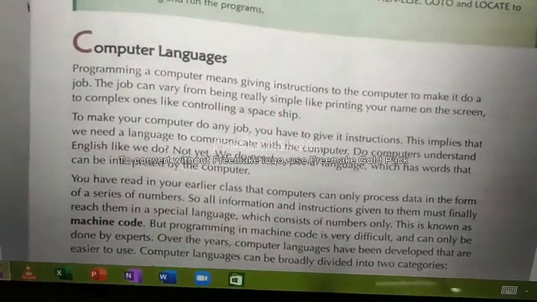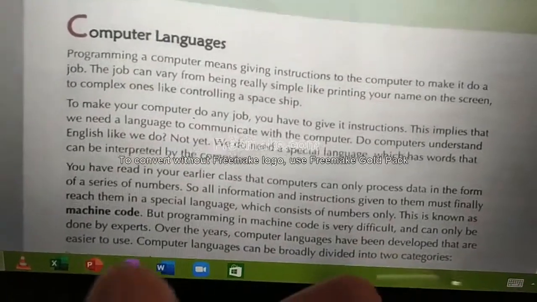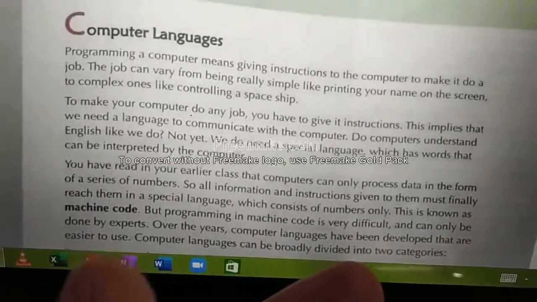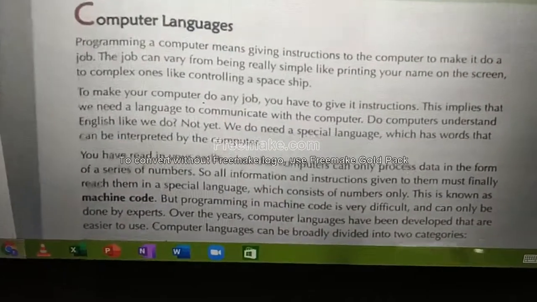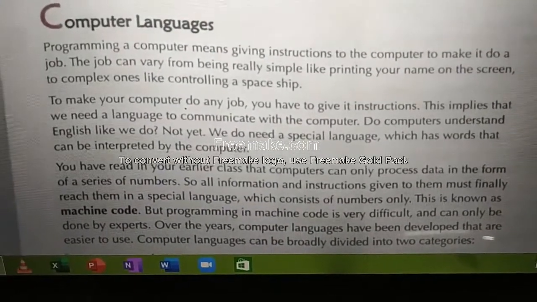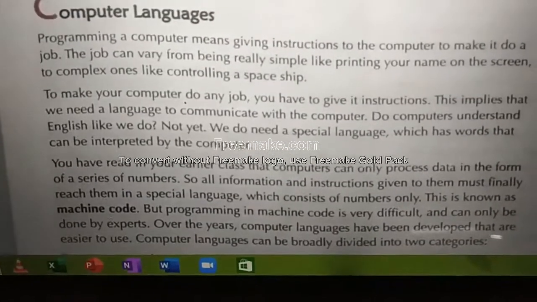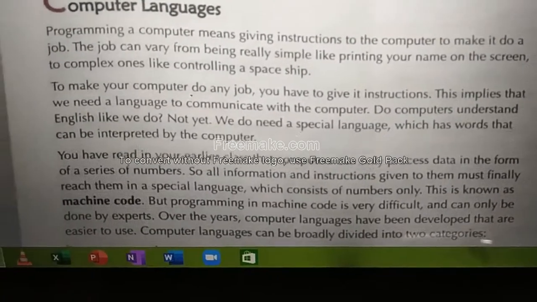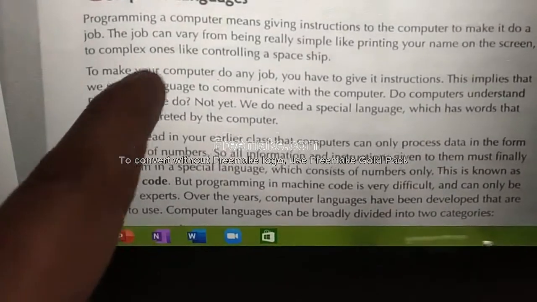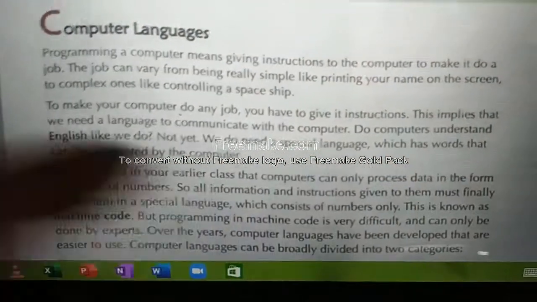So how is everything controlled? By giving some instruction to it. According to the instruction, the computer executes the process. If your instruction is given correctly, the computer will do the correct job. To make your computer do any job, you have to give it instructions.